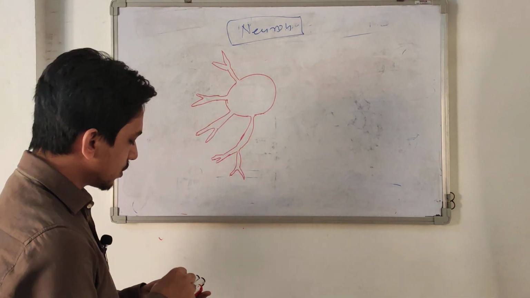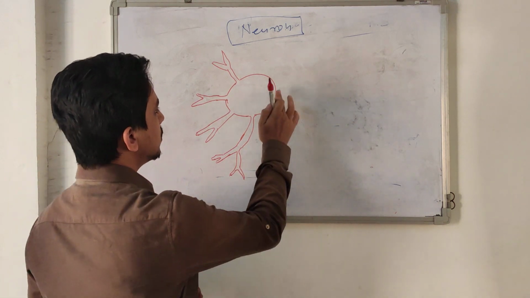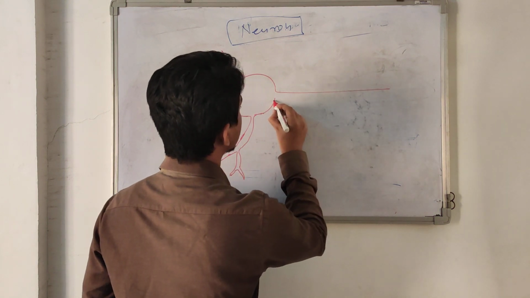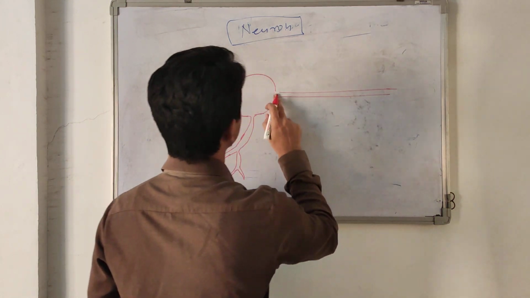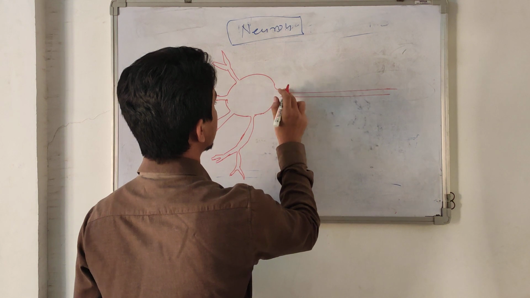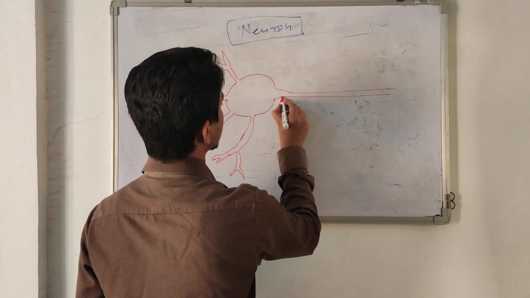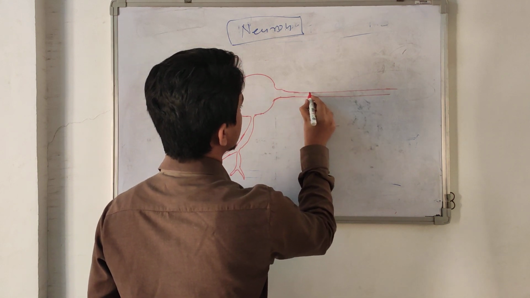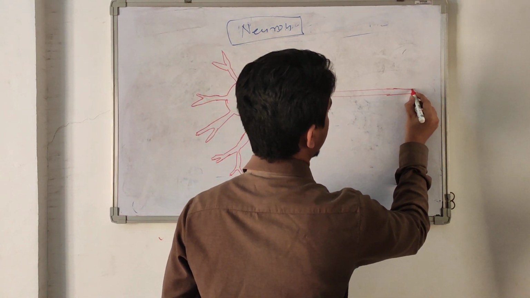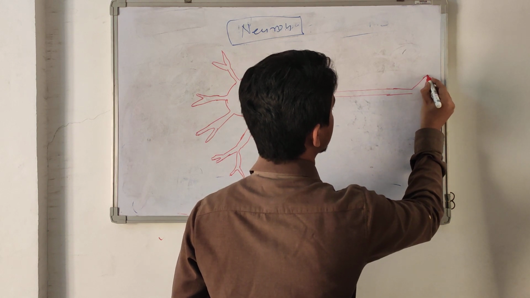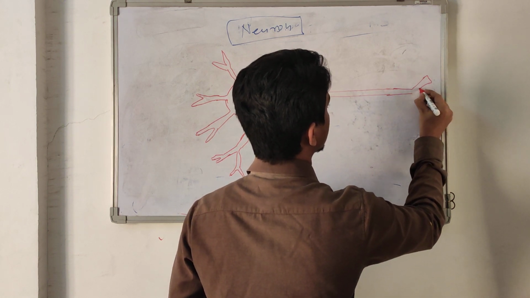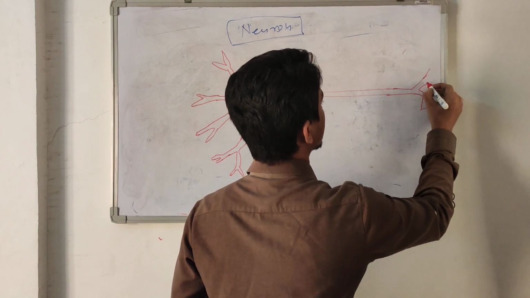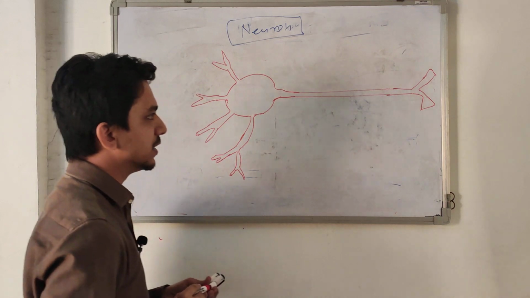And one more, a long branch coming out from here. This is a long process, and it also divides into branching.